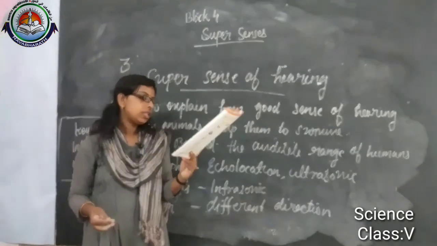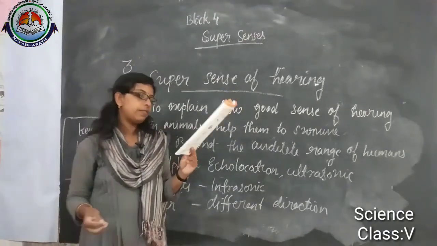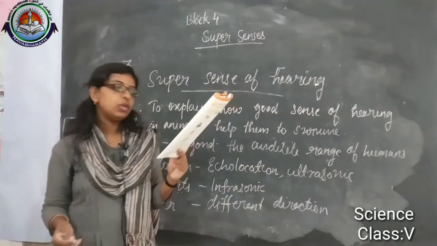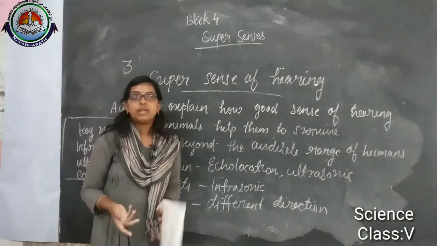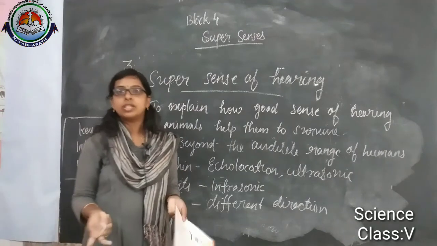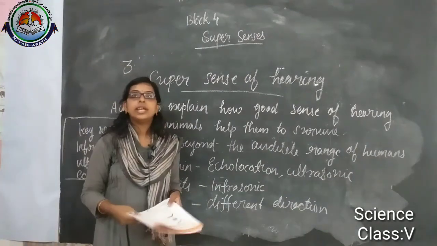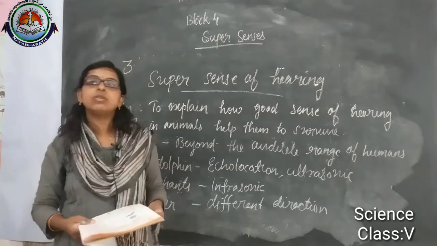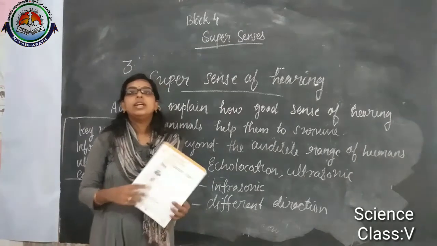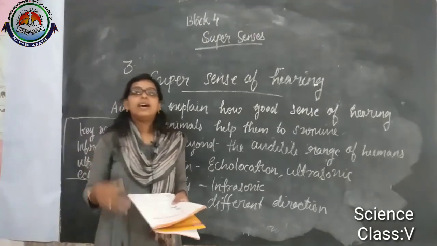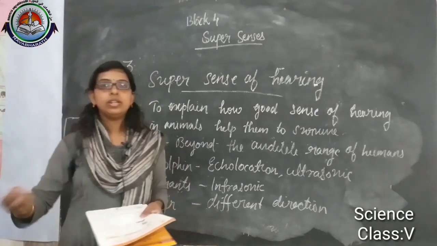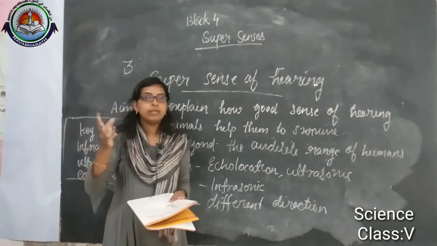Then how would the lives of human beings be different if they could use echolocation? That means blind people, who every time depend on others, if humans could use echolocation, then they could work alone by producing the echo.